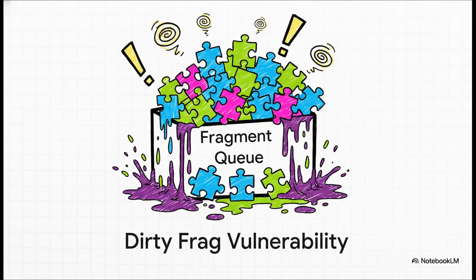And the resulting chaos is just devastating. The fragment queue inside the kernel essentially panics. It has absolutely no idea how to handle these contradictory puzzle pieces. And this leads to profound memory pollution. We start seeing severe bugs, out-of-bounds writes, double-free errors, and these really critical use-after-free vulnerabilities. If you're not familiar, a use-after-free is essentially the computer trying to use a hotel room it's already checked out of, which allows an attacker to just slip right in and leave their own baggage. This deep, messy corruption of the kernel's memory space, that is exactly why this zero-day earned the name Dirty Frag.